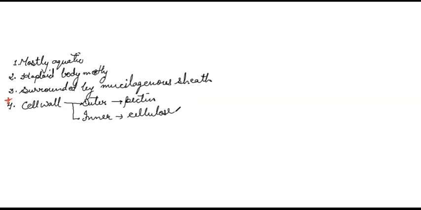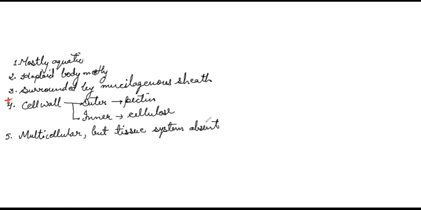Clear? Next point, these algae have multicellular organization, means they are made up of more than one cell usually, but they do not have a tissue system. Tissue formation is not seen in the case of algae. So we can say they are multicellular. Number 5, as we'll see in the brown algae, they are multicellular, but tissue system absent. Tissue formation will not be there.